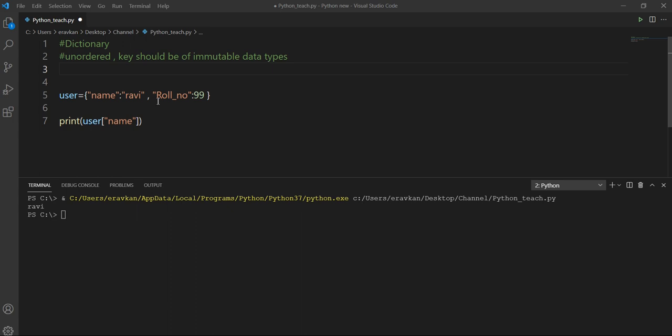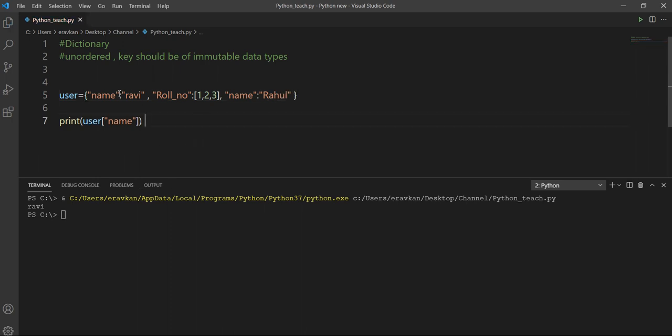Okay. So values in the dictionary can be of any data type. Like I can have a list here as well. And one more thing, the key should not be repeated. Like if I have name again and the value of name is, suppose I give here Rahul.